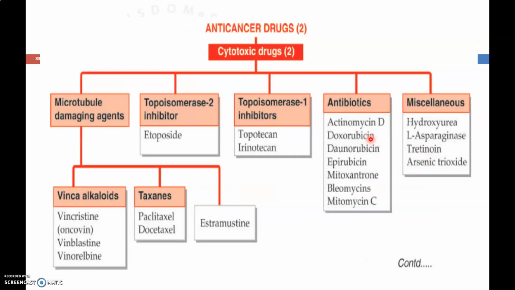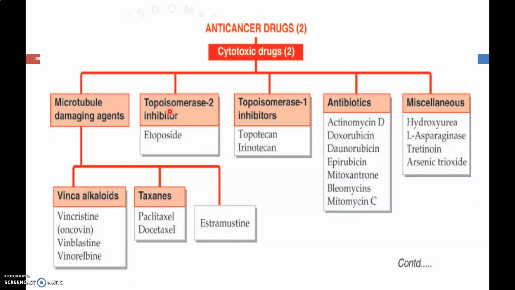Now cytotoxic drugs are also classified into microtubular damaging agents, topoisomerase 2 inhibitors, topoisomerase 1 inhibitors, antibiotics, and miscellaneous agents. The microtubular damaging agents are again classified into vinca alkaloids like vincristine, vinblastine, and vinorelbine, and taxanes like paclitaxel and docetaxel, and estramustine.